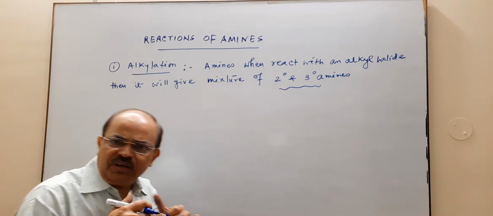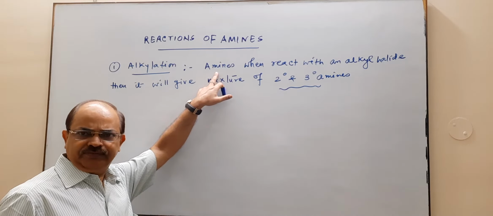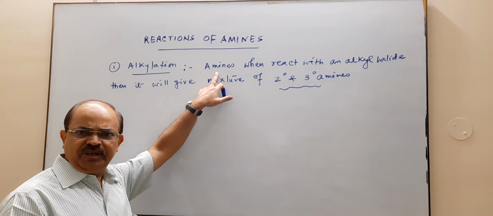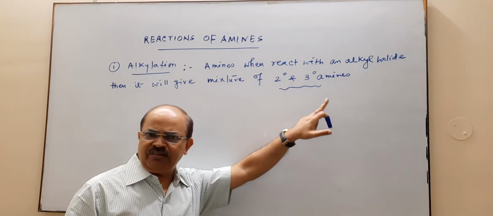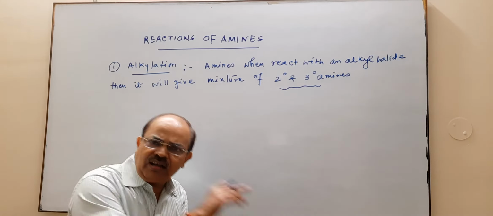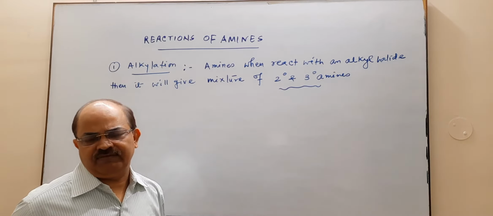That is applicable when the amine is a primary amine. If the amine is primary, then we get a mixture of secondary and tertiary amines. But if the amine is secondary, then we get mainly tertiary amine.